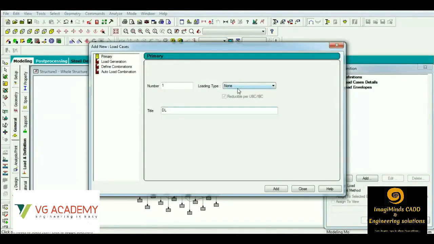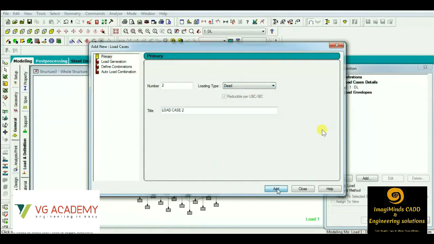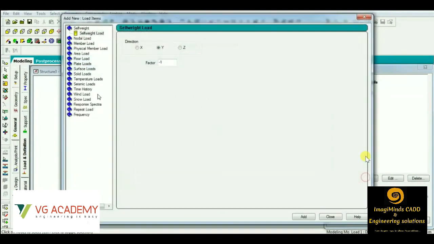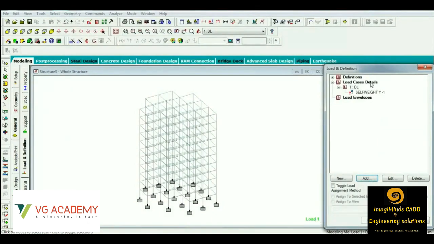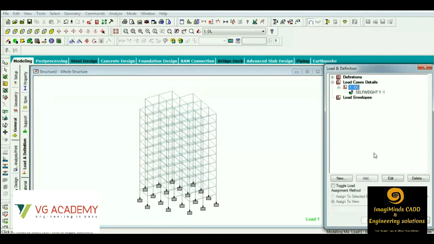Then we'll start with the process of load application. For that, we have to define the load case, that is, we are defining the dead load case. Under the dead load case, we apply the self-weight, member loads, nodal load, each and every load that we want to apply, and that can be applied from this load option. First of all, here we are applying the self-weight under the dead load category.